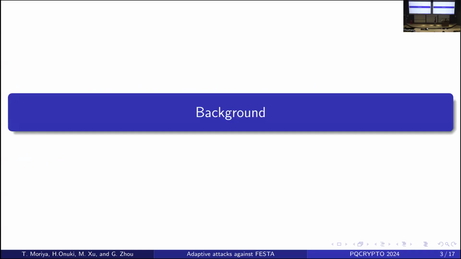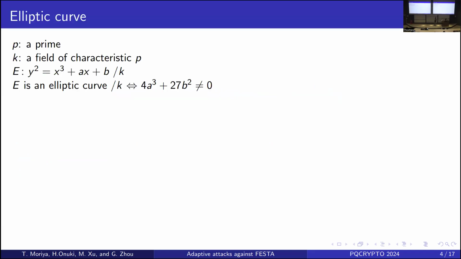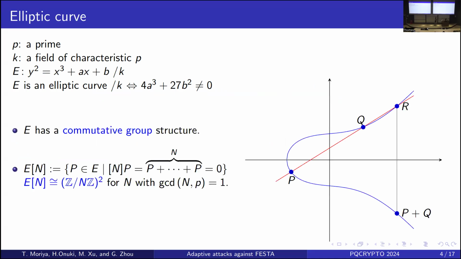First, I explain some background for this study. I introduce the elliptic curve, a curve defined by equations, and it has many nice properties. One important property is that it has a commutative group structure.